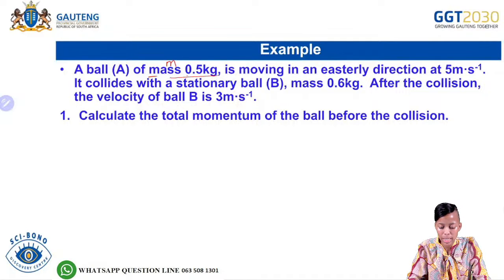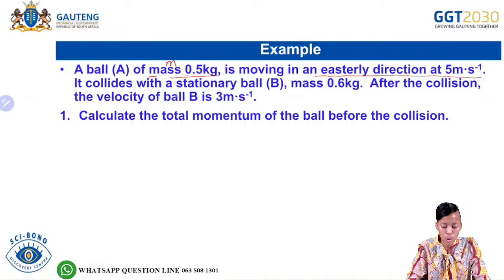It is moving in an easterly direction at 5 meters per second. So we have direction, and the direction there is east. East, we can also think of it as to the right, at a velocity of 5 meters per second.